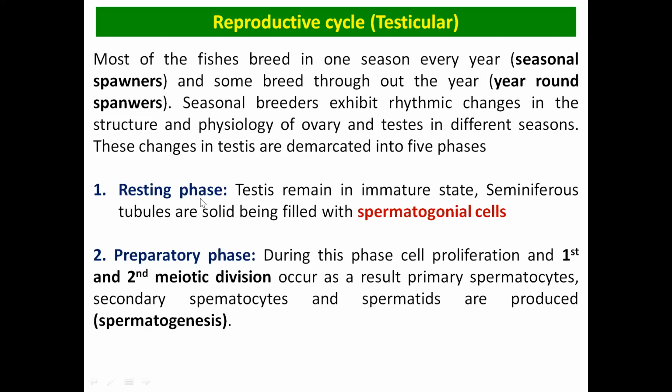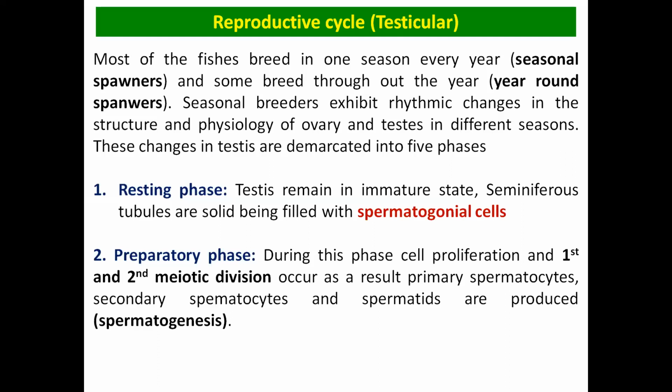So the very first phase of the reproductive development in the female or male is known as the resting phase. In the resting phase, the testes remain in the immature stage, and the seminiferous tubule is basically filled with the spermatogonial cells, the germ cells. That is followed by the preparatory phase, which occurs in the season just before the breeding season.